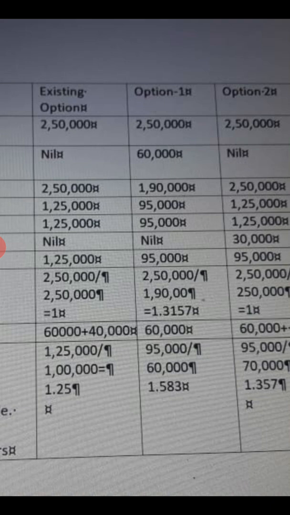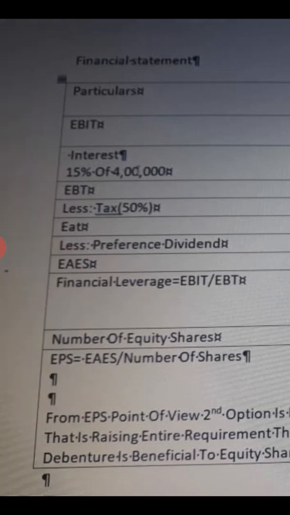I am not calculating EPS or financial leverage for the existing situation, because under the existing situation what the EBIT was is not given in the problem. If it was given, definitely I would have to solve for all 4 alternatives. Did you get my point? 4 alternatives means the existing situation is option number 1, and the next 3 are option numbers 2, 3 and 4. But here we are restricting only to the 3 new options, not the existing situation. Did you get my point?